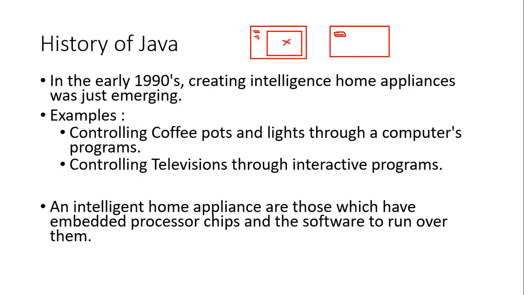This was the idea people were using. That is true with respect to coffee pots or television and so on. All these things, you know very well, in order for any gadget to run a program, there must be a processor. A microprocessor is required for any gadget to interpret the instruction and then take action.